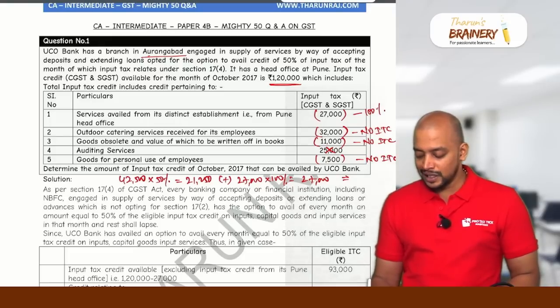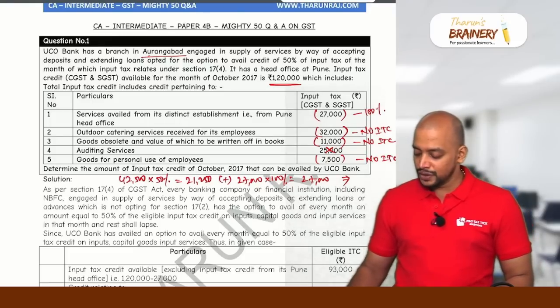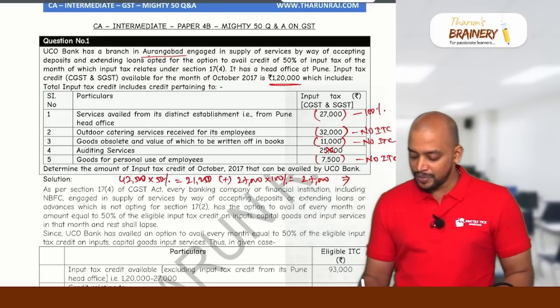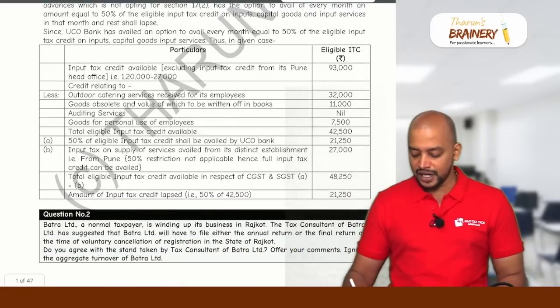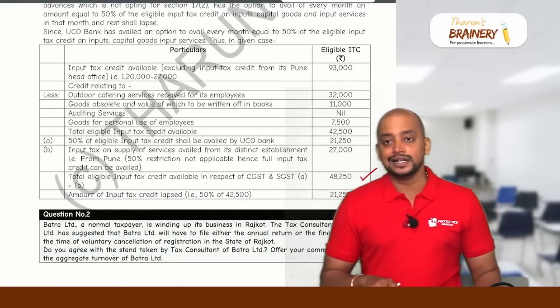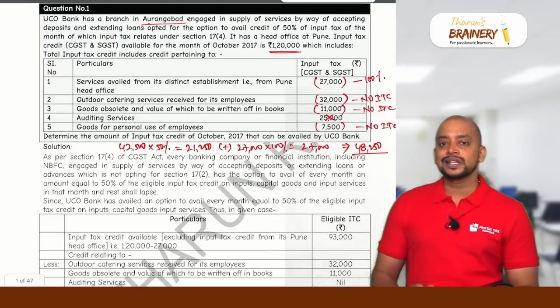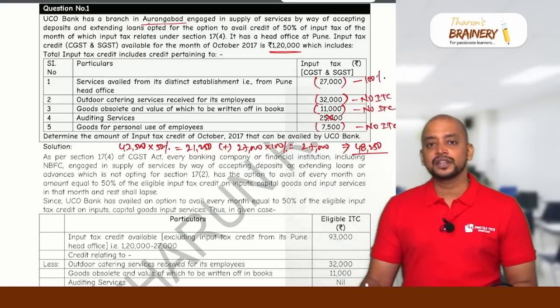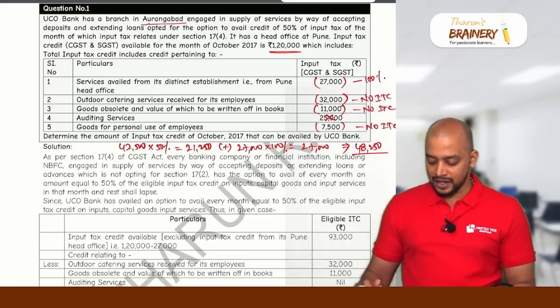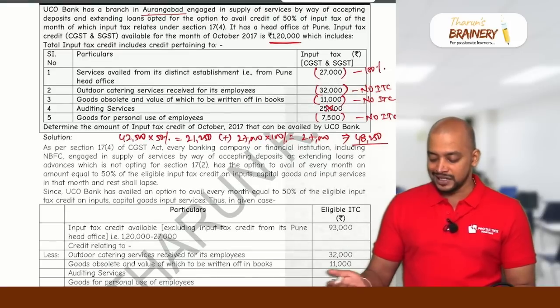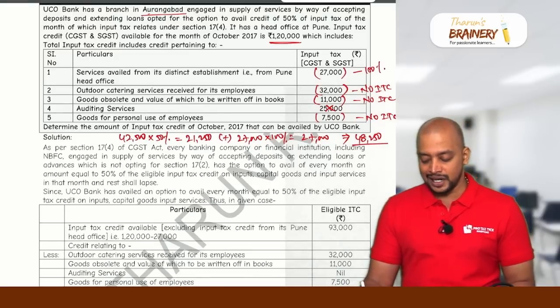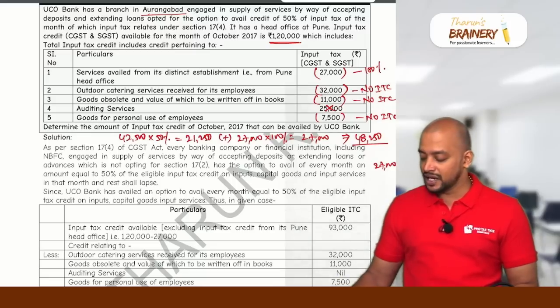So what is the total ITC that can be availed? 21,250 plus 27,000 will be 48,250, which is the ITC that can be taken. But we can also do it in a different manner. First, 27,000 we will take full ITC, 32,000 we will not take, 11,000 we will not take, and 25,000 we will take only 50%.